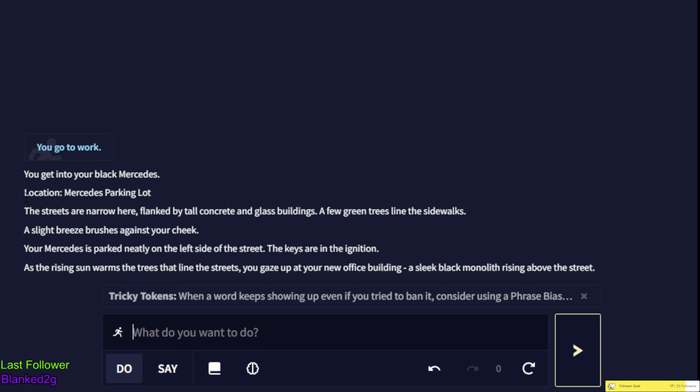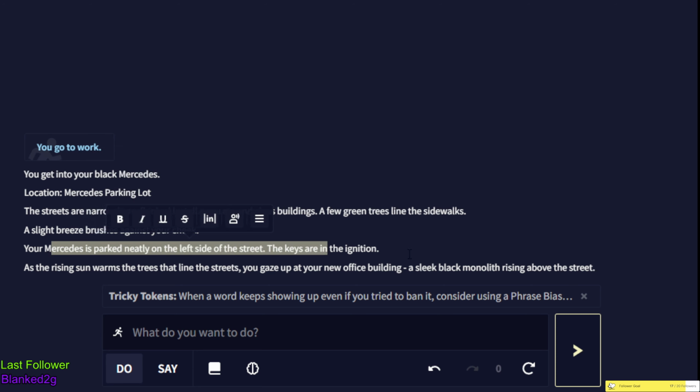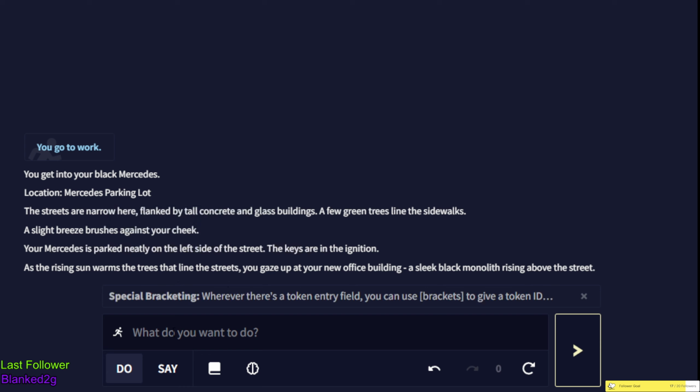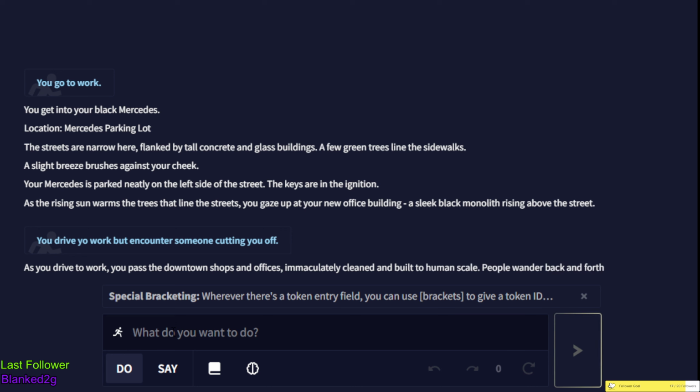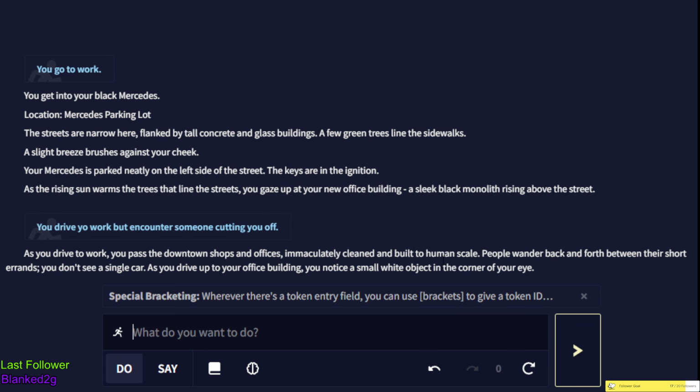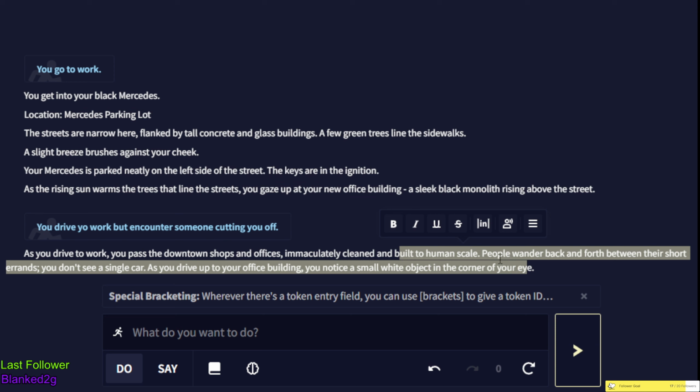And there you go. It produces, I'm at the Mercedes parking lot. The streets are narrow here. Your Mercedes is parked. So it's kind of blending together real life, because I have the whole Agent 24339 and my whole magic. I'm wearing my ebony armor. So let's say drive to work, encounter someone cutting me off. Drive to work, downtown shops, human scale, people wander in the back.